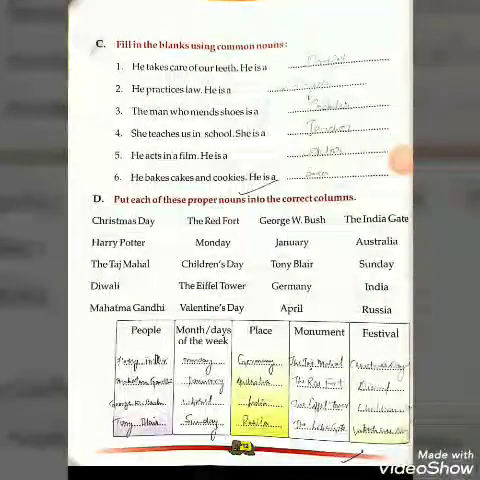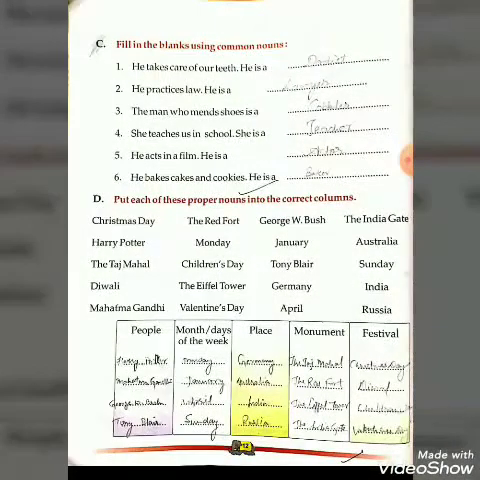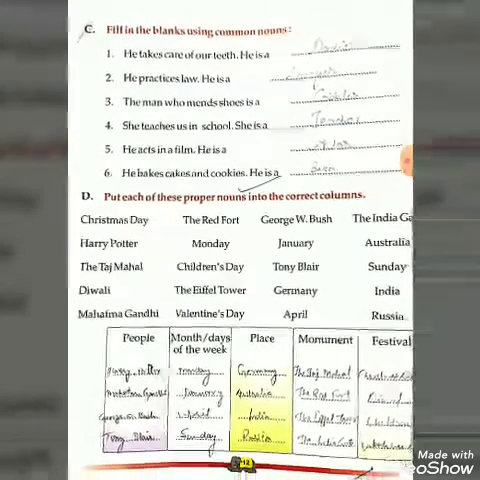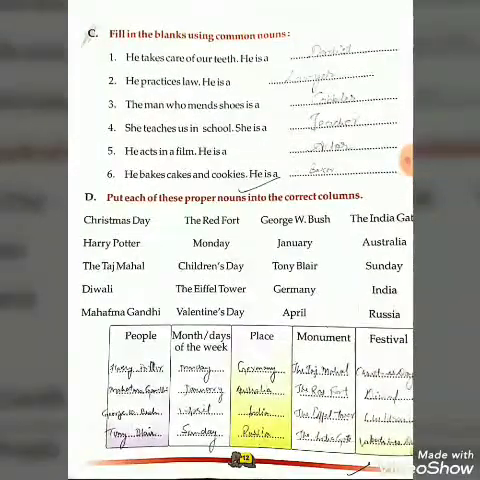Now come to the next page, page number 12. Here fill in the blanks using common nouns. First one, he takes care of our teeth. He is a dentist. D-E-N-T-I-S-T, dentist. Who takes care of our teeth? Dentist. He is a dentist.